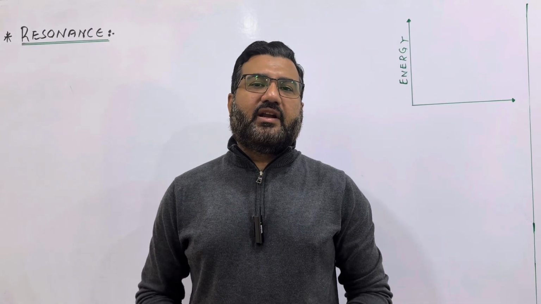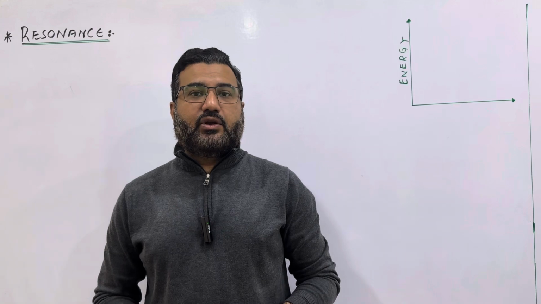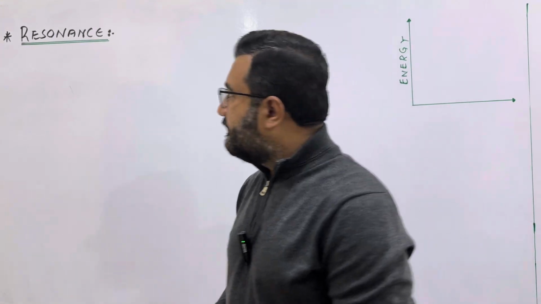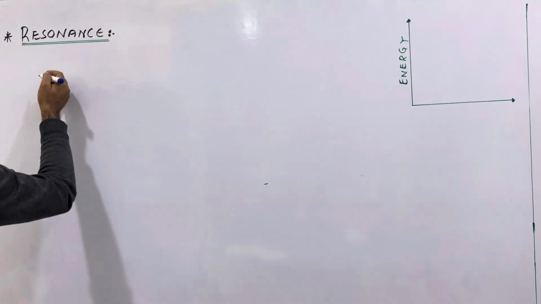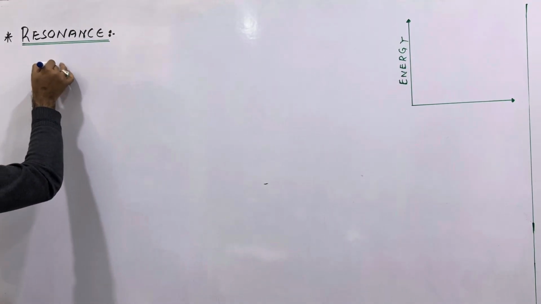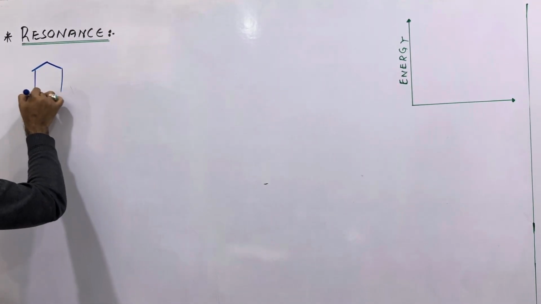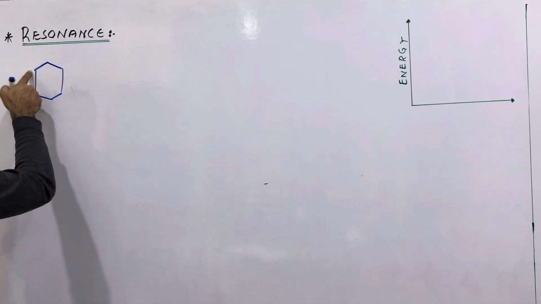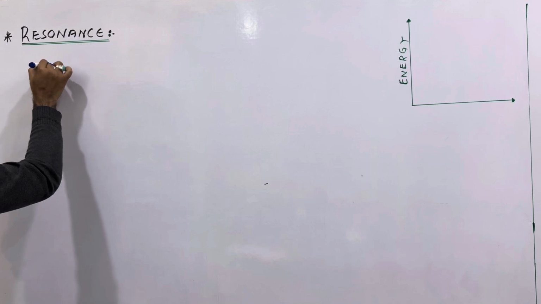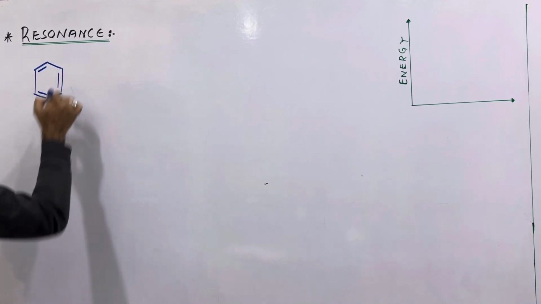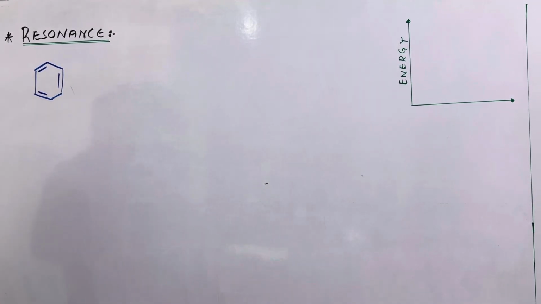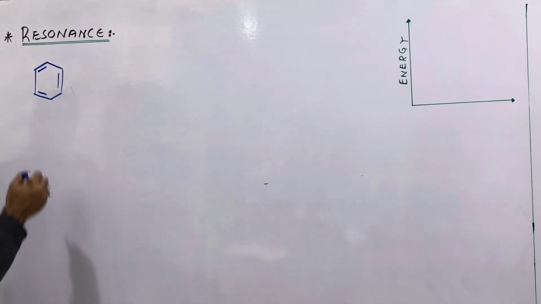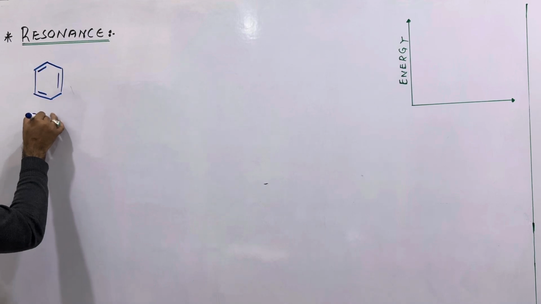There are so many organic compounds that cannot be accurately represented by their single structure. One famous example is benzene. It is hexagonal. It has all sp2 hybridized carbons. And my dear students, there is a proposed structure of benzene, something like this. It was proposed by Kekule, so it is also called Kekule's structure.